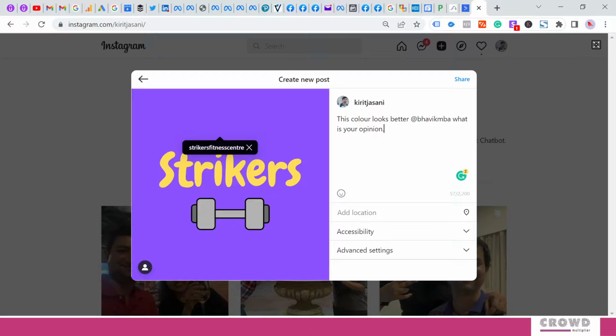Now a similar situation can happen with your users. If something good has happened or something bad has happened, they can post content from their handle and they can tag and mention you. Let's see this.